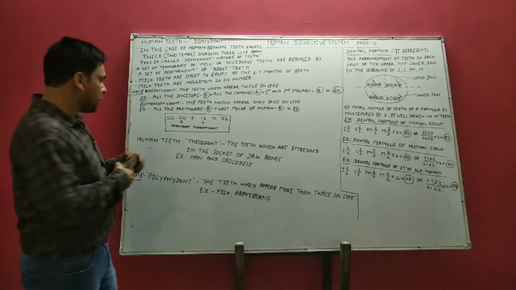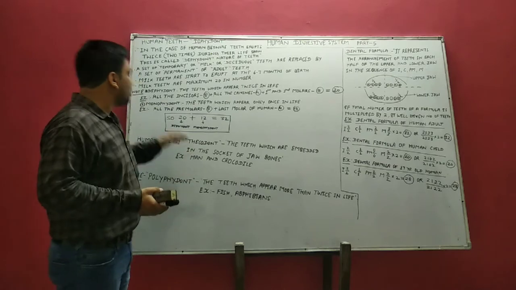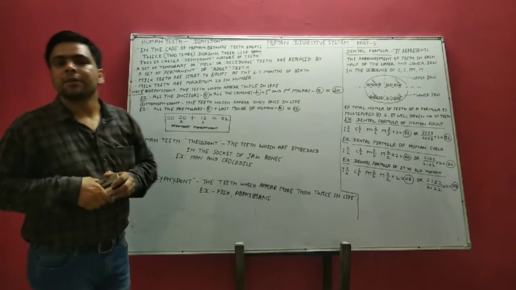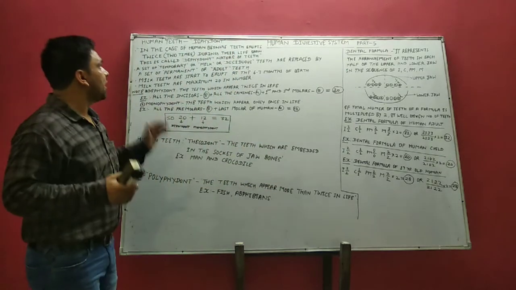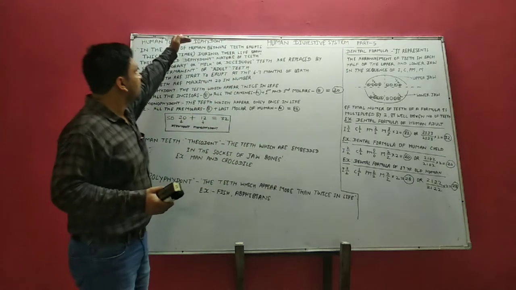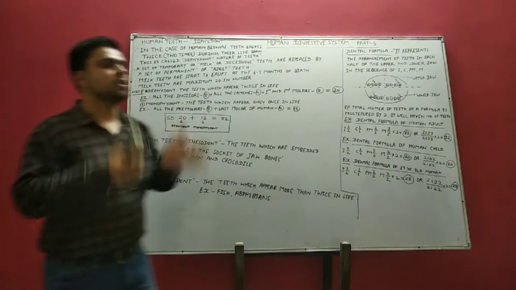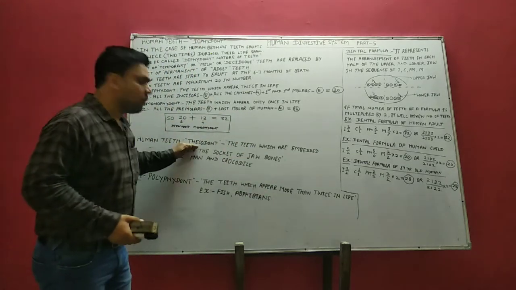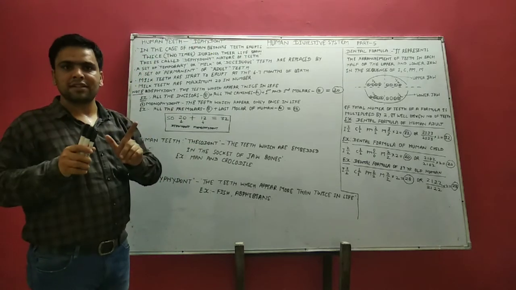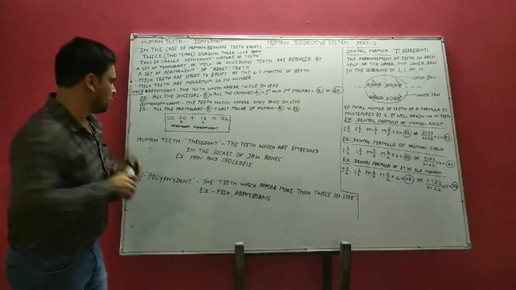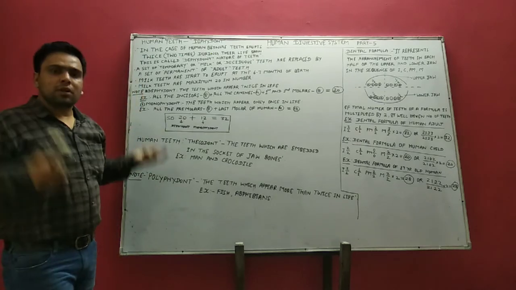So students, human beings have three important terms: thecodont, diphyodont and heterodont. Altogether we can say that human teeth are thecodont, diphyodont and heterodont in nature. So the dentition found in human beings is thecodont, diphyodont and heterodont. Clear students? Any problem? No problem.